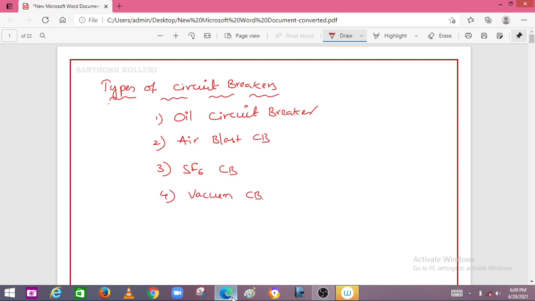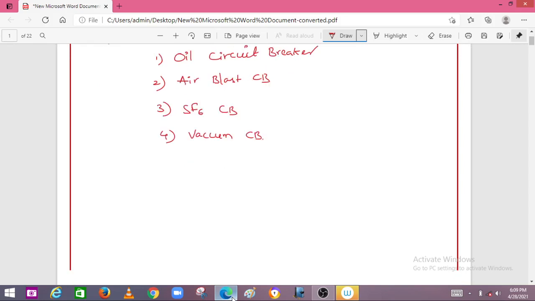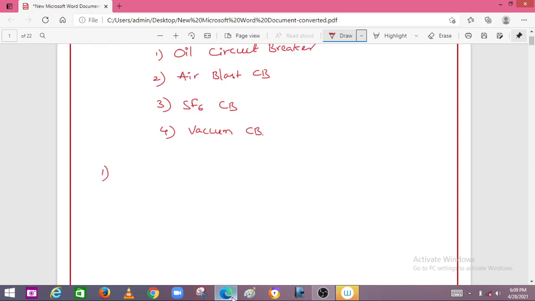Depending upon the application, like arc quenching application, the circuit breakers are classified like this. If you are using oil as a medium for arc quenching property, that is called an oil circuit breaker. If you are using air as a medium for arc quenching, that is called an air blast circuit breaker. Similarly, SF6 and vacuum circuit breaker. First we will discuss oil circuit breaker.